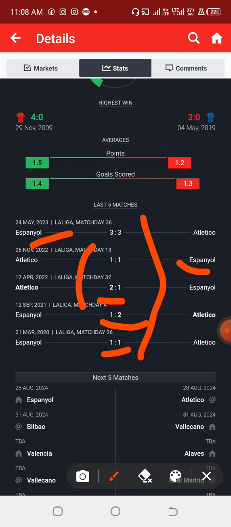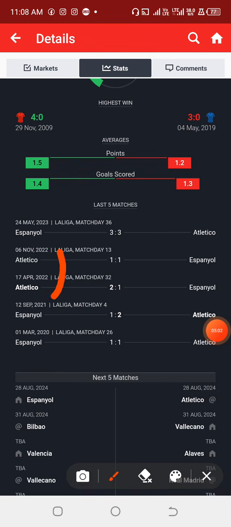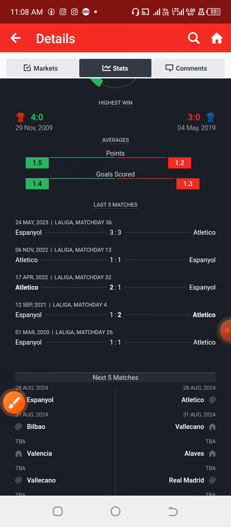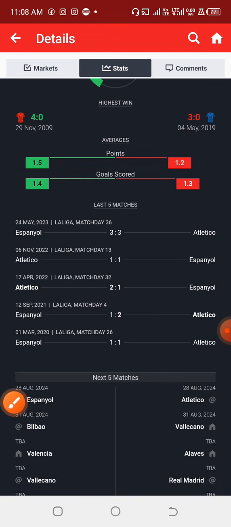Unfortunately, out of the last 5 games that they've played, I can see that they played two at home in 2022, and they were able to record a goal here and two goals here. Now in the last game they played against the away team, they were able to score three goals against the opponents, and I think the game ended in a draw, which is 3-3. So this gives a very quick and simple insight that the home team has a high probability of scoring at least one goal in this particular match.